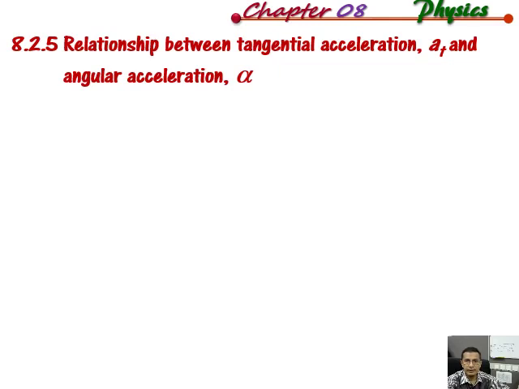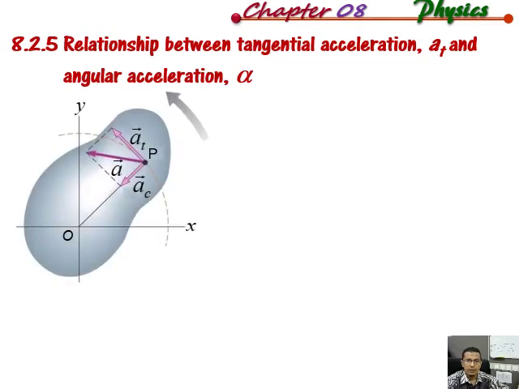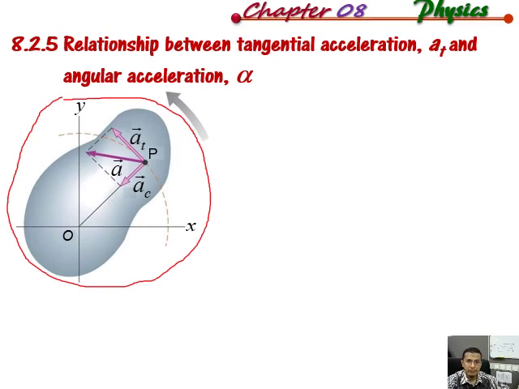Okay, the next relation is the tangential acceleration AT with the angular acceleration alpha. When the rigid body is speeding up in the anti-clockwise direction shown by the diagram here, the omega will increase. So we have the existence of tangential acceleration. We also have the centripetal acceleration, AC, and the resultant of these two kinds of acceleration is the resultant acceleration. All right.